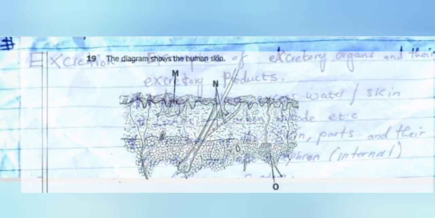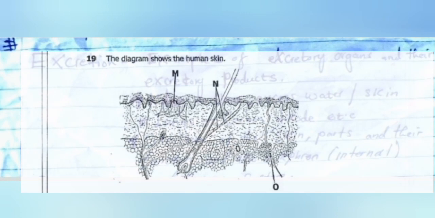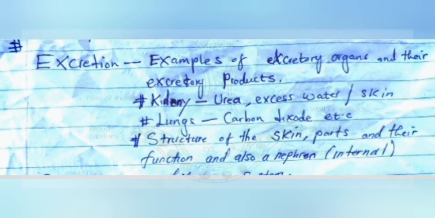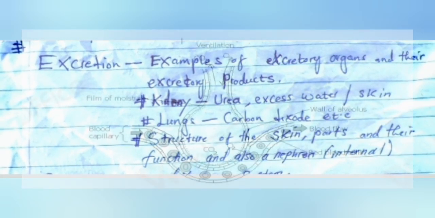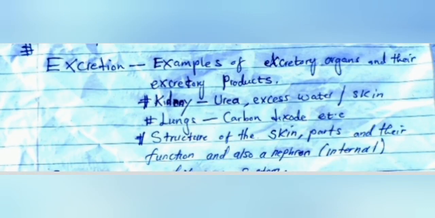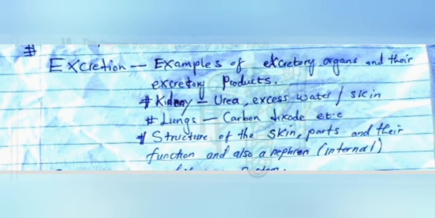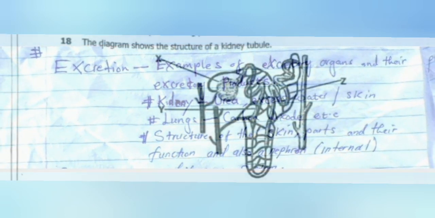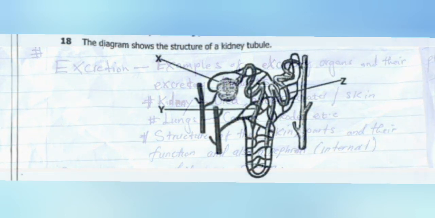Apart from the skin, you can also look at the lungs, and its excretory product like carbon dioxide and so on. Okay. Then also you need to know the structure of the skin and the parts and their functions, and also the structure of the nephron, specifically the internal structure of the nephron. Okay. So the last one is the sense organs.